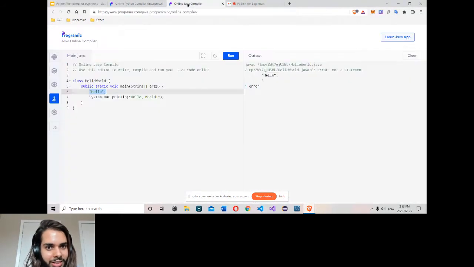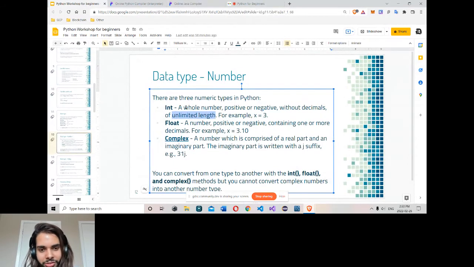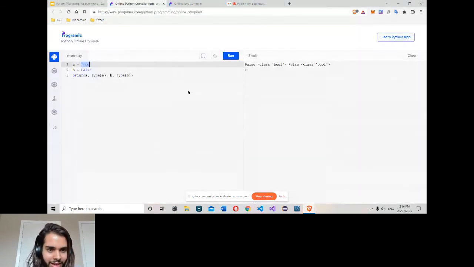Like in Java we have long. In Java the integer can only store, I think, 16 bytes, and long stores 32 bytes. But in Python an integer can store unlimited bytes. It has no limit. Still, we use an interpreter to compile the code, and the interpreter has a limit on its memory.